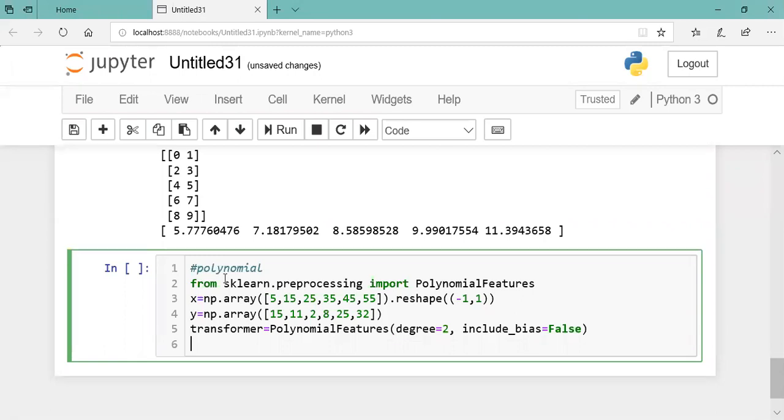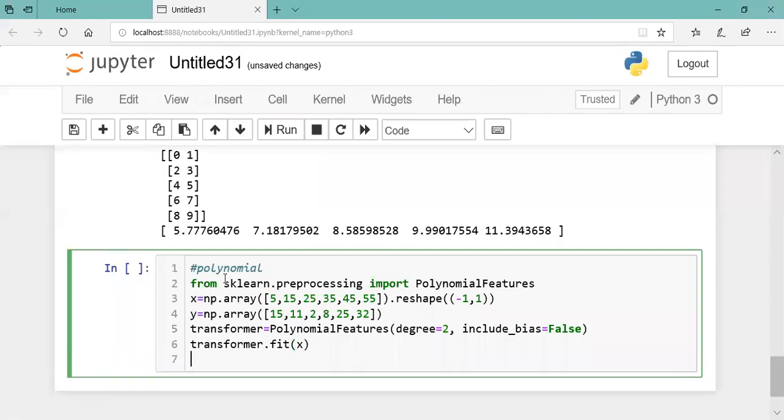And now fit. Transformer fit. What do you want to fit? So x input is now converted to a polynomial. And then let's transform.